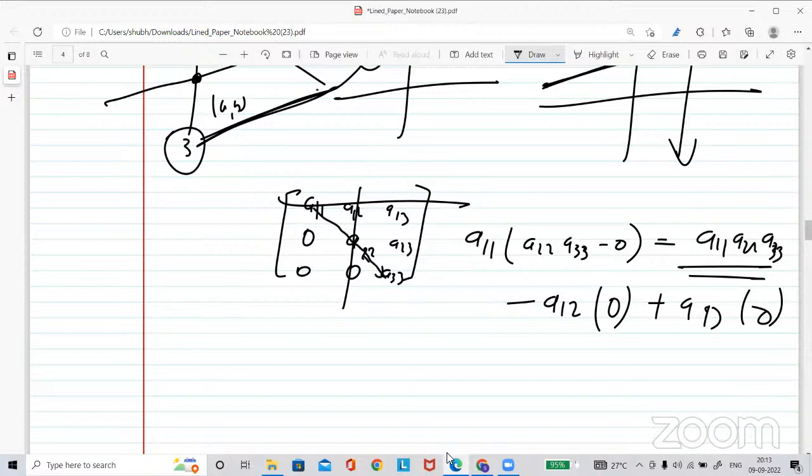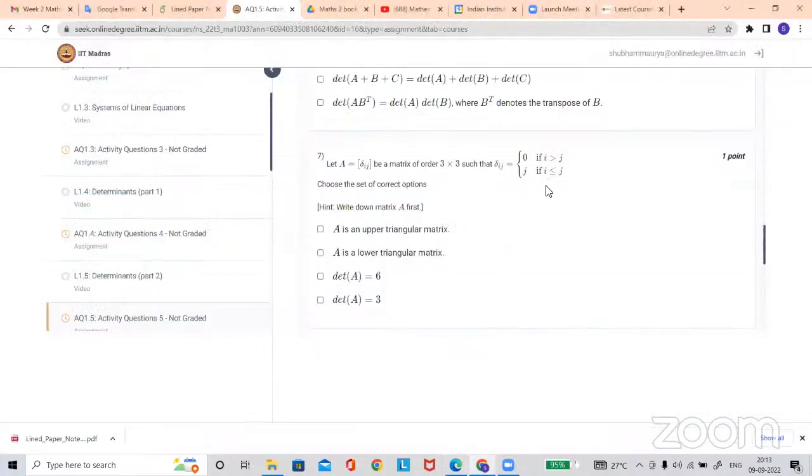Now you can choose the correct option. Clear? But sir, the diagonal elements, the element is J, right sir? We put the J only, when I is greater than or equal to J, then it is J. So how can we get the 6, sir? See, J is changing: first it will be 1, second will be 2, and third place you will get 3. Now multiply that: 1 cross 2 cross 3. Yes, sir, 6. So it is 6. Okay, sir. Thank you, sir.